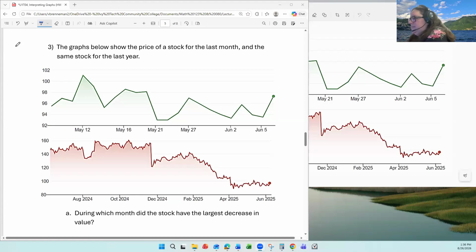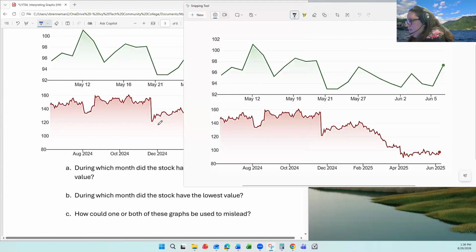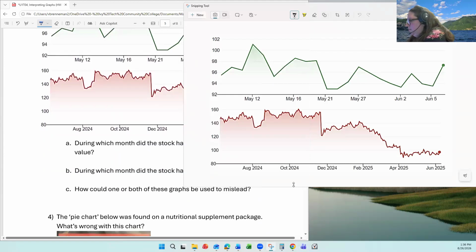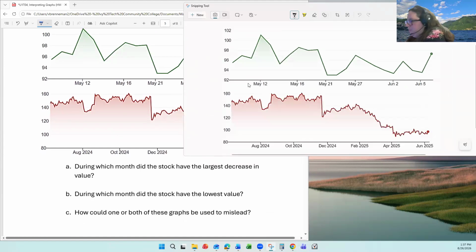We do have line graphs in this next example, and we're looking at reading them and what they're saying. Okay, so we have a stock and we're showing, on the green graph, going from sometime in May to sometime in June, about a month. And then on the red graph, going from 2024 through 2025, at least about a year, it looks like.